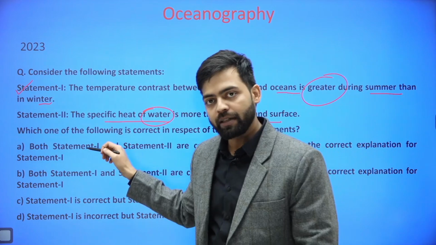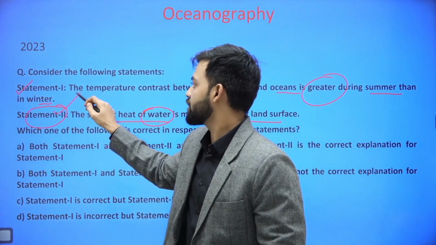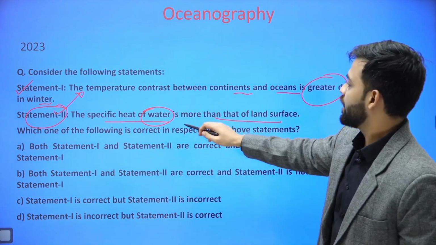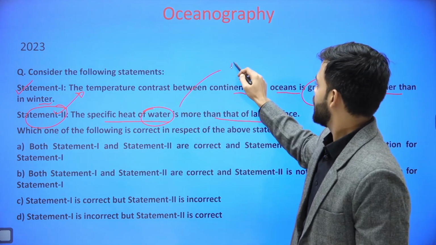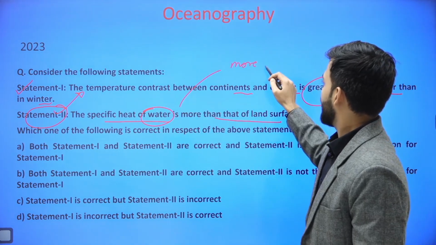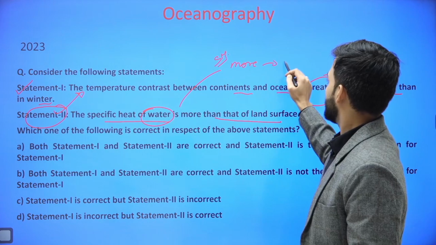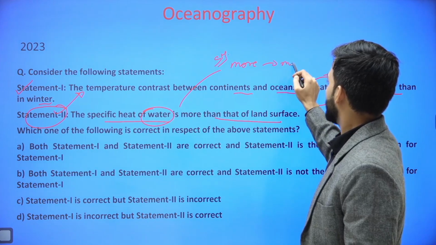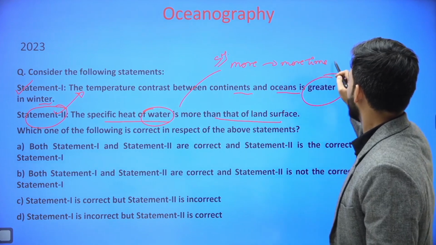So both the statements are correct, and second statement is the correct explanation of the first statement. That is, the specific heat of water is more, hence it requires more time as compared to land.